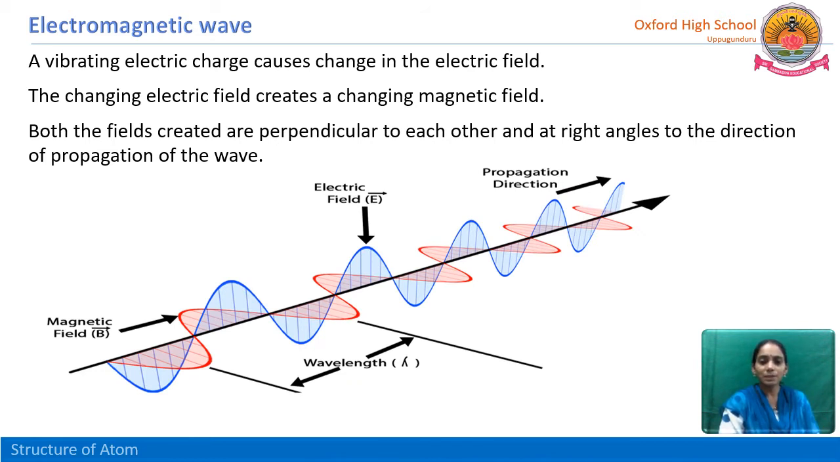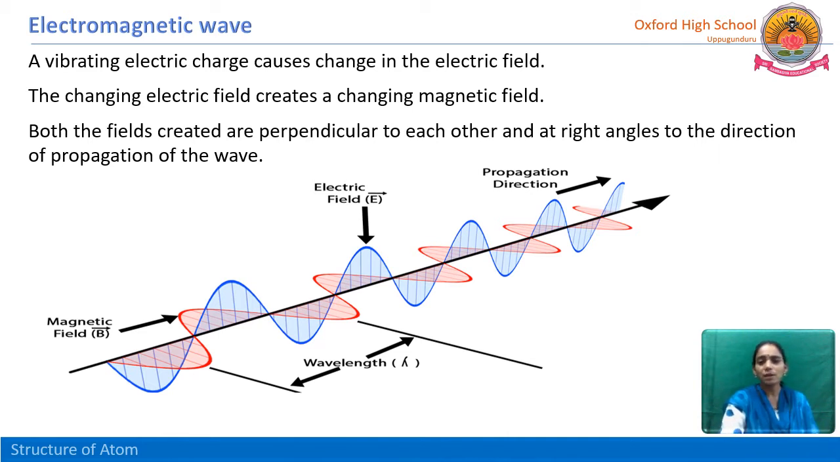Just observe this picture. This is the propagation of the wave and it is moving forward. So observe here, the magnetic field is along with the propagation of the wave, whereas the electric field is perpendicular to that of the propagation of the wave. And so here clearly in this picture you can observe the magnetic field and electric field are perpendicular to each other.